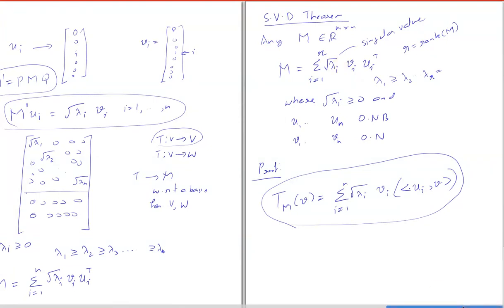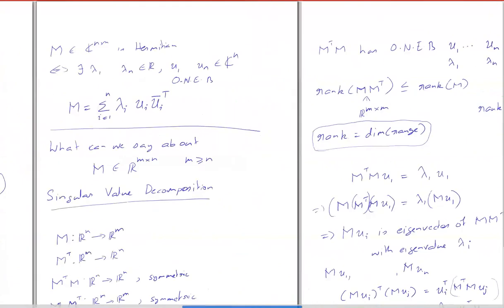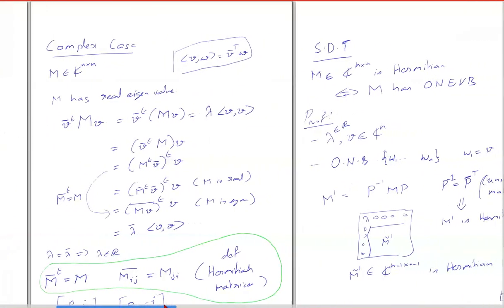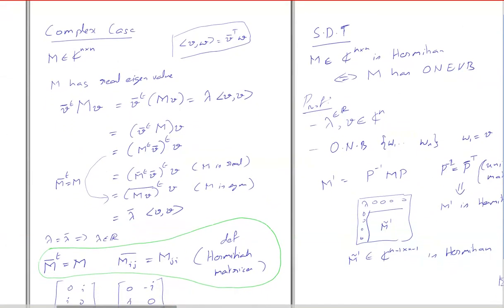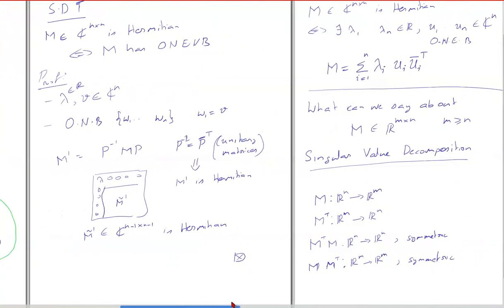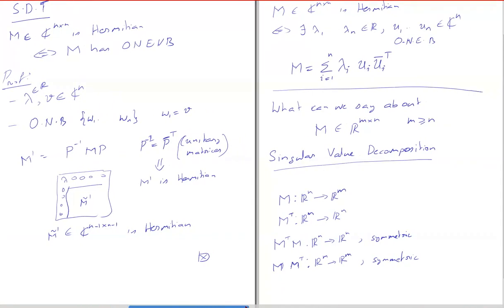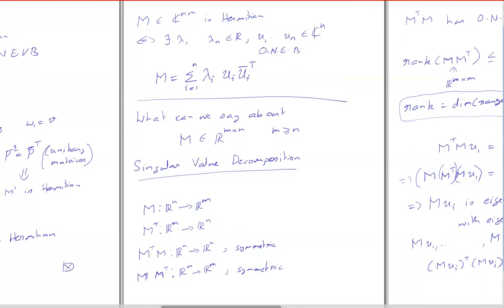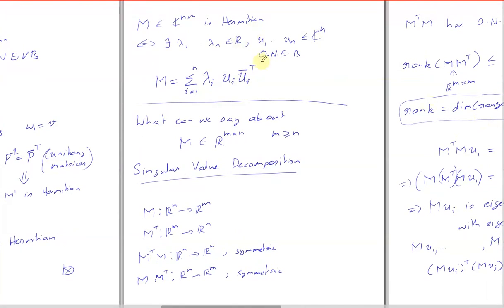Let's just quickly recap what we did today, and then I can take questions. We generalized the spectral decomposition theorem for the complex case. Essentially we said instead of symmetric matrices, you should consider Hermitian matrices, and instead of orthonormal, it has to be unitary, that is orthonormal in the complex case.